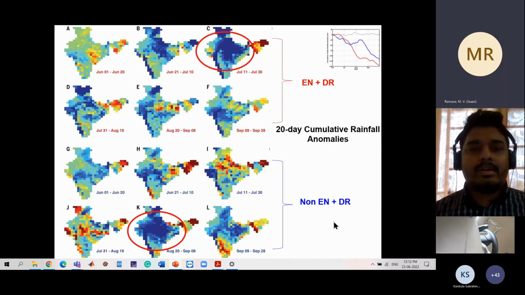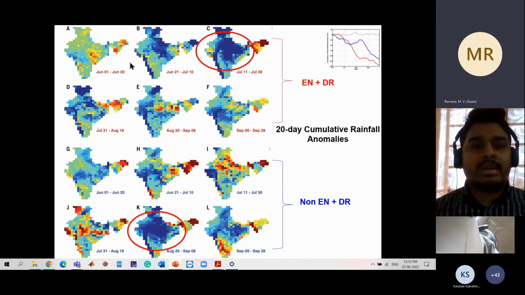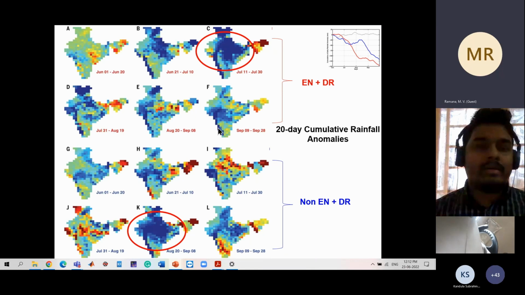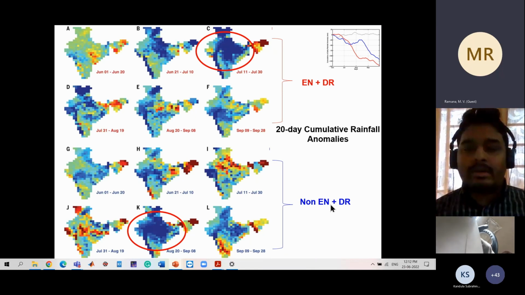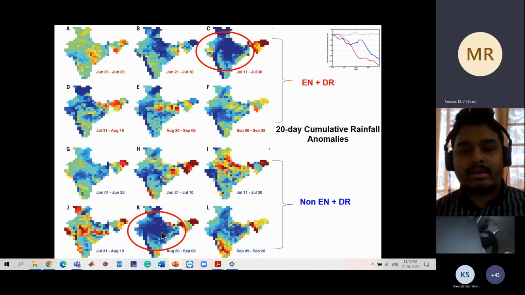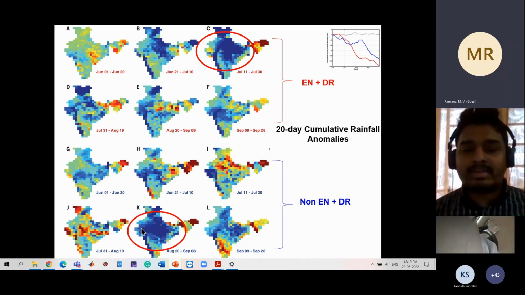So these are the 20-day accumulation anomalies of our spatial distribution of rainfall. For El Nino droughts, we see most of the deficit is coming from the late peak season, that is July and August. And for non-El Nino droughts, you see during the peak monsoon time, you are having a normal monsoon, but then there is a sudden dramatic decline in the later August, which makes these drought years.